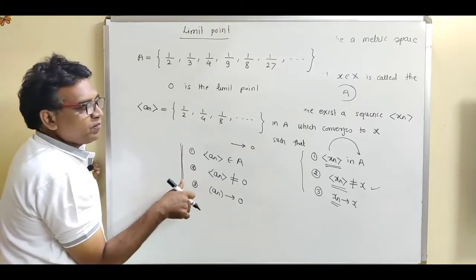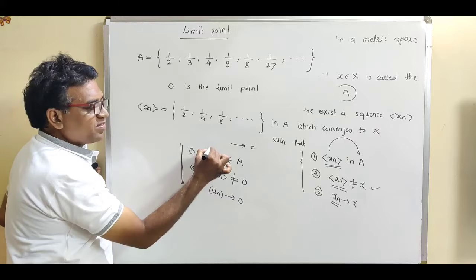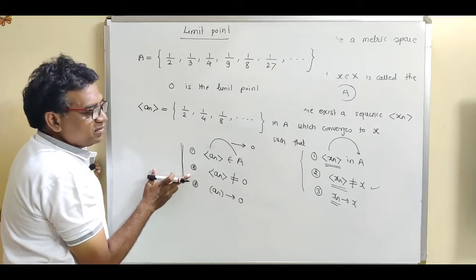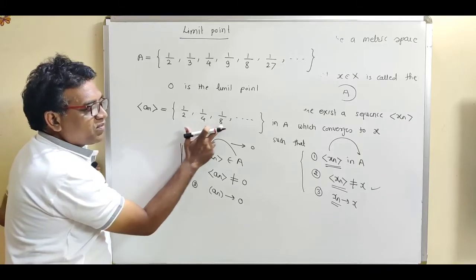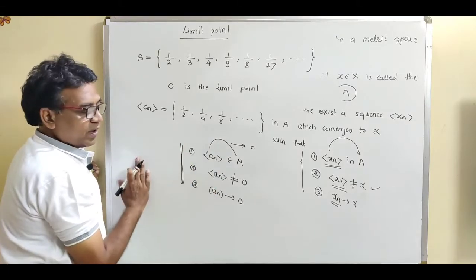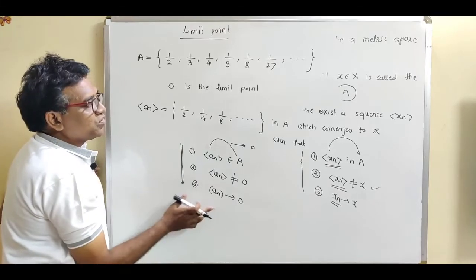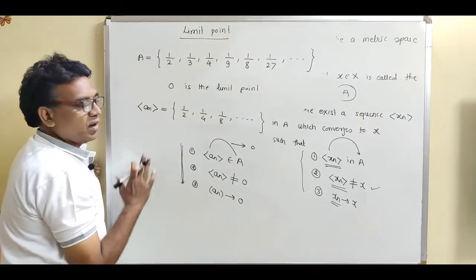What are those conditions? All the terms of the sequence are elements of A. The second condition: none of the terms of the sequence is equal to 0. And the third condition: the sequence should approach 0. So we can say that 0 is the limit point.